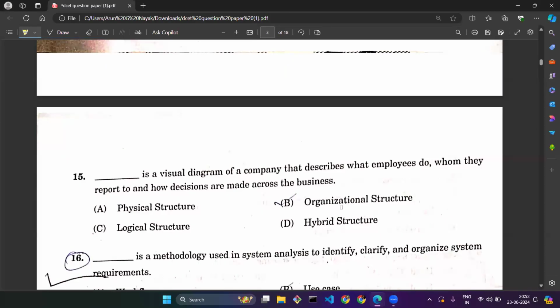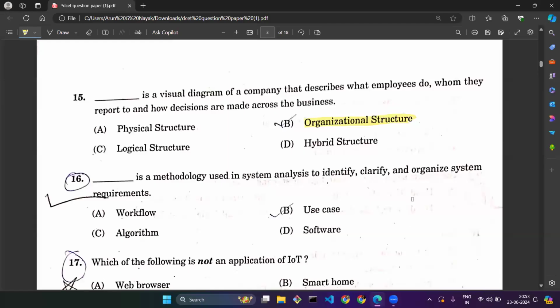We can get this information with the help of a structure that we call an organizational structure, which gives us complete details like hierarchy, the level of manager, level of team lead, employee, how the partition of work has been done, and how the order will be given from the top management to the employee. Everything will be given in an organizational structure.